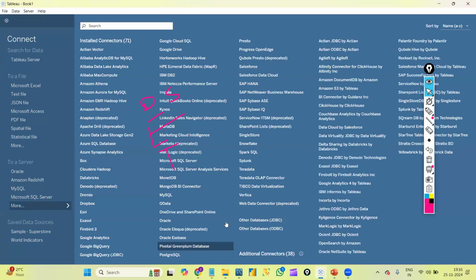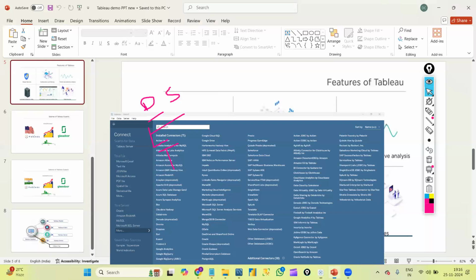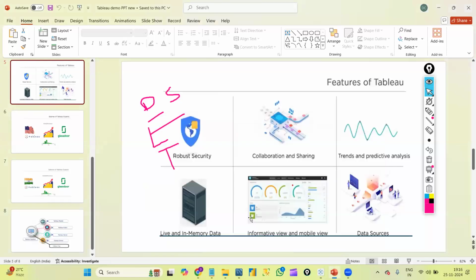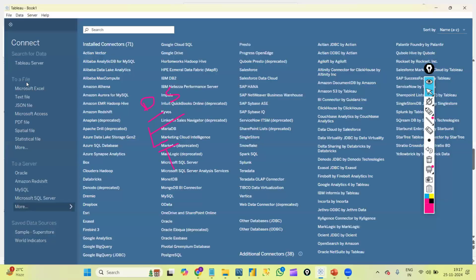What is the informative view? Mobile view is understood. The informative view is just the desktop view, I mean, for getting the information, basically we will have two views, to be frank. In desktop detailing we can do everything, or else in mobile we can also view it like that. The informative view is nothing but the desktop view only. And data sources are nothing but the ones under the connect panel.